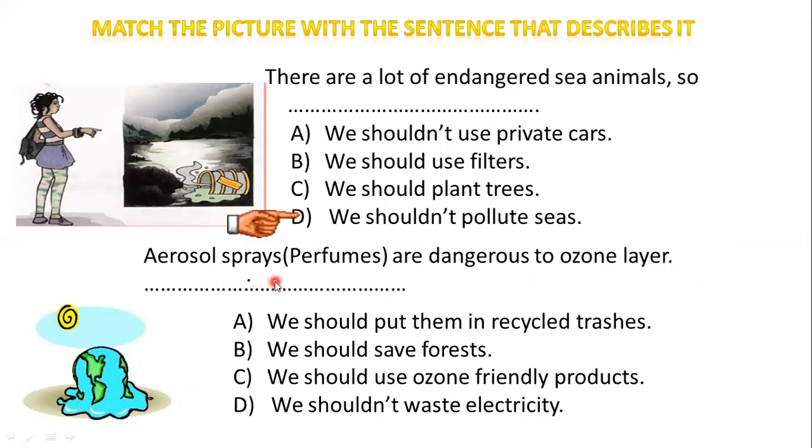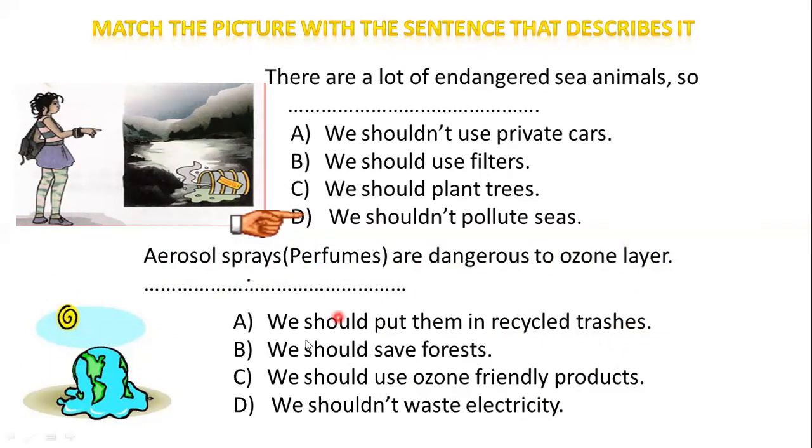Aerosol sprays, it is the scientific name for perfumes, are dangerous to the ozone layer. This is the ozone layer that protects the Earth from the sun waves. So, aerosol sprays, perfumes are dangerous to the ozone layer. We should put them in recycled trashes.